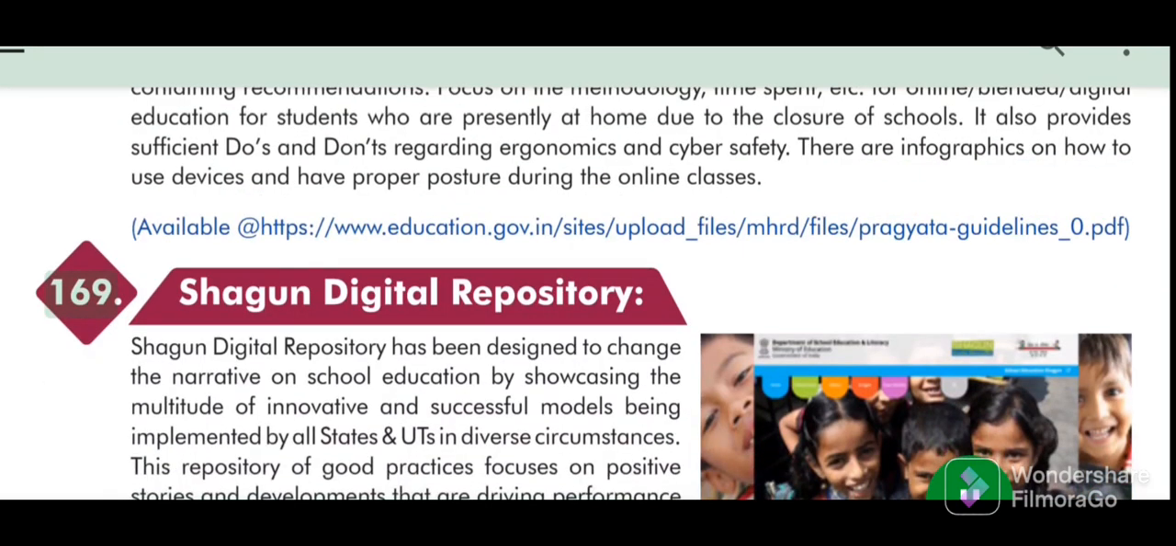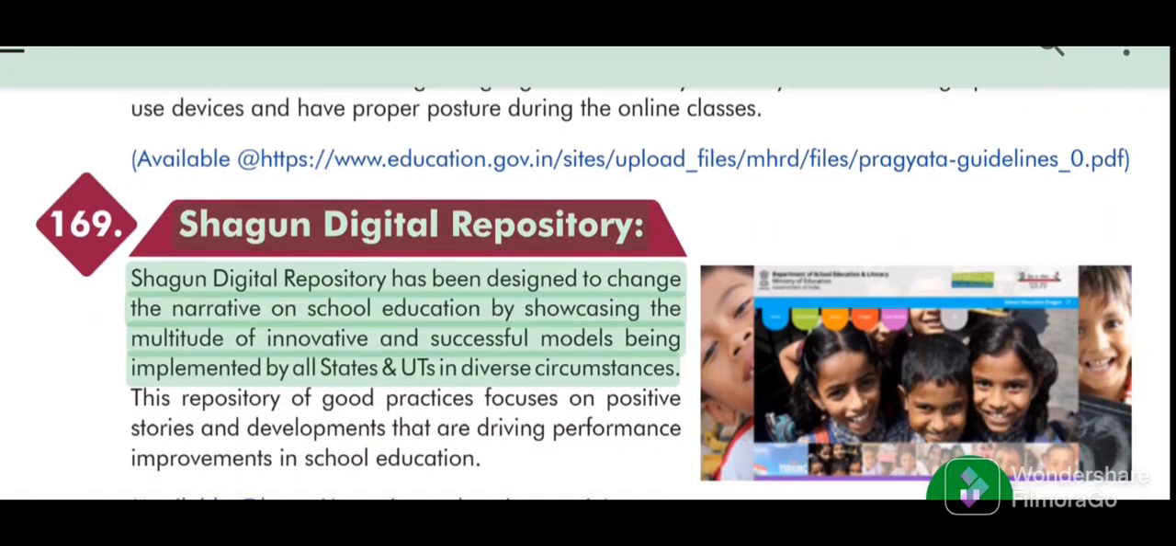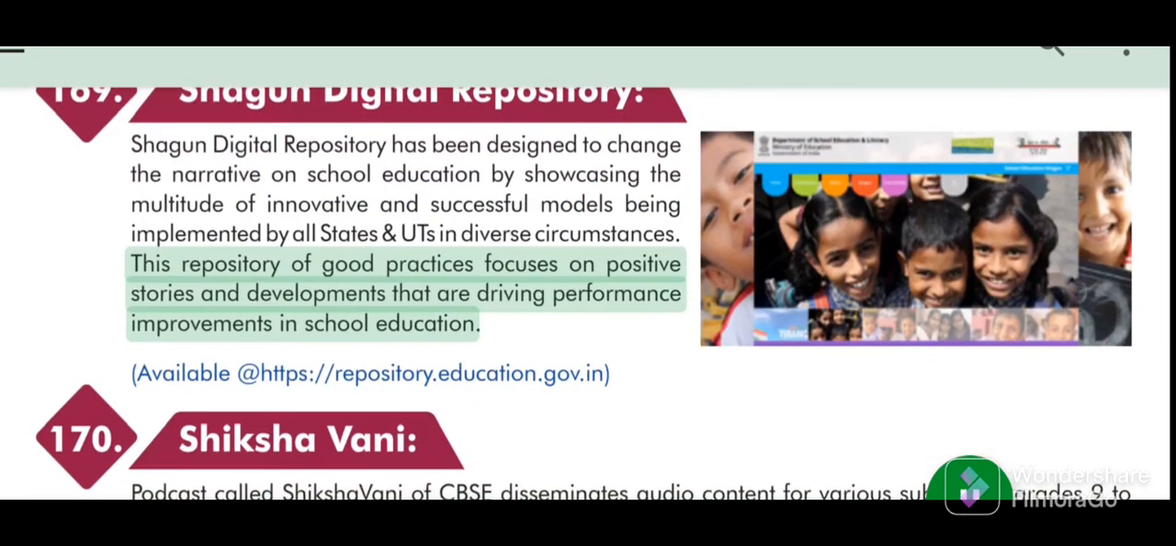169. Shagun Digital Repository. Shagun Digital Repository has been designed to change the narrative on school education by showcasing the multitude of innovative and successful models being implemented by all states and UTs in diverse circumstances. This repository of good practices focuses on positive stories and developments that are driving performance improvements in school education. Available at web links.